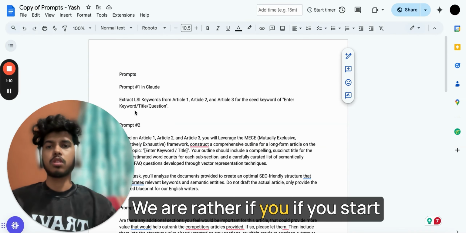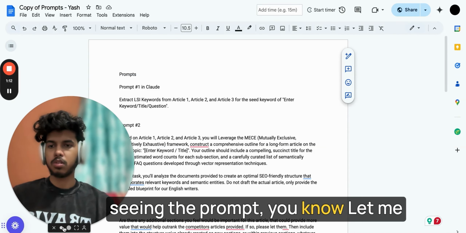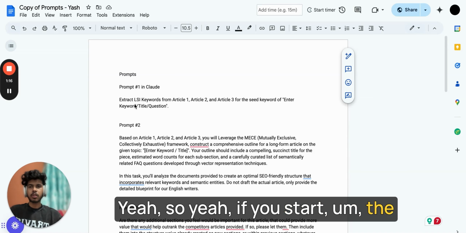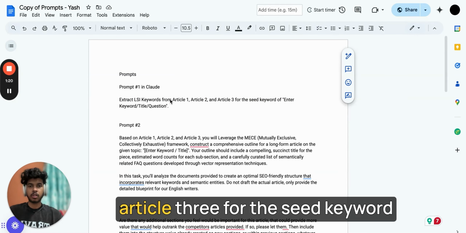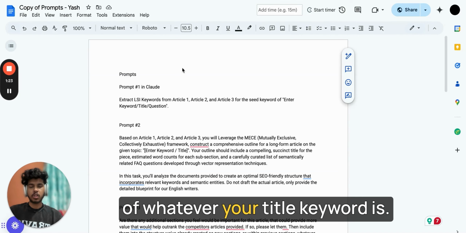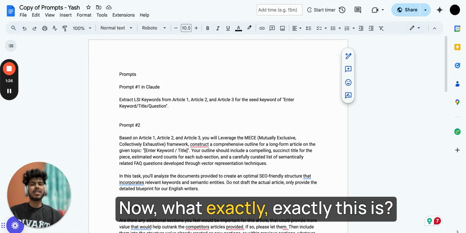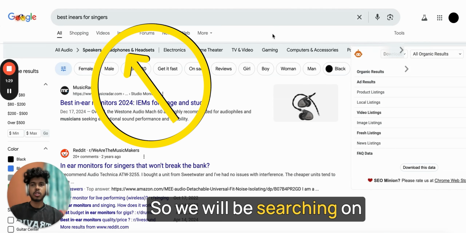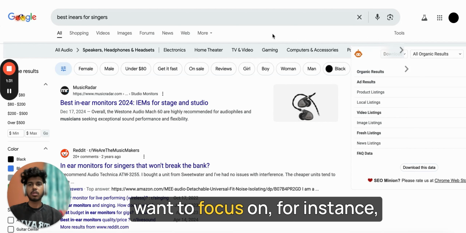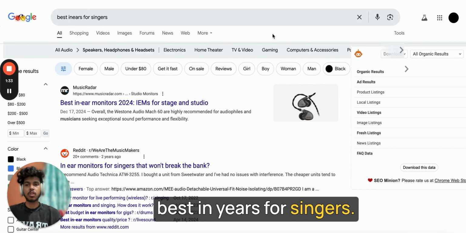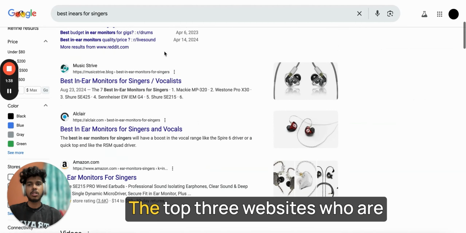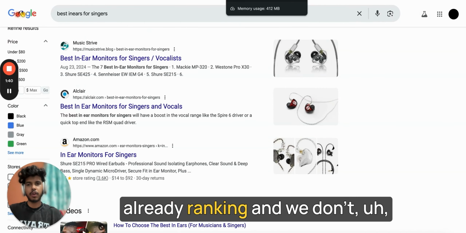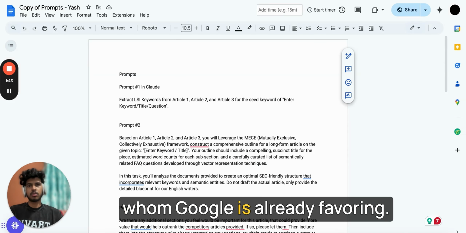Rather, if you start seeing the prompts, the first prompt is: extract LSI keywords from article 1, article 2 and article 3 for the seed keyword, whatever your title keyword is. Now what exactly is this? We will be searching on Google for whatever keyword we want to focus on, for instance, best mics for singers, and we'll be copying the link of the top 3 websites who are already ranking and whom Google is already favoring.